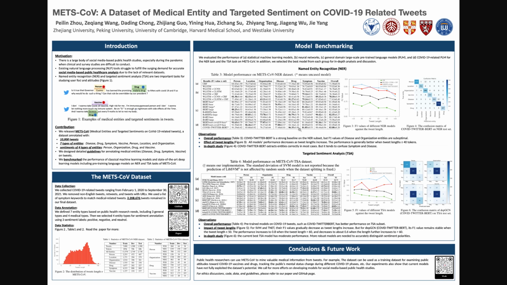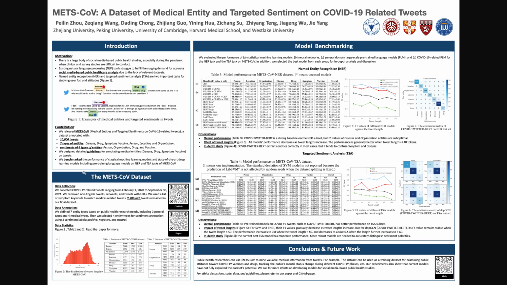In this paper, we release METS-CoV, a dataset containing medical entities and targeted sentiments from COVID-19 related tweets. METS-CoV contains 10,000 tweets. It contains seven types of entities, including 4 medical entity types: disease, drug, symptom, and vaccine, and 3 general entity types: person, location, and organization.